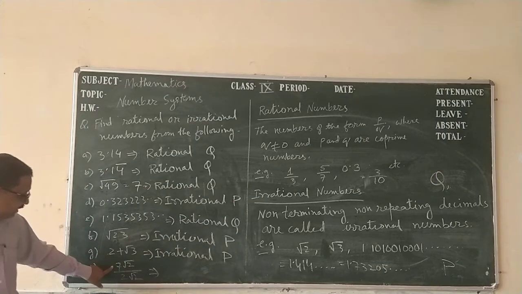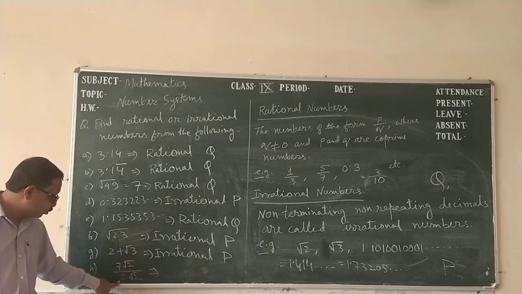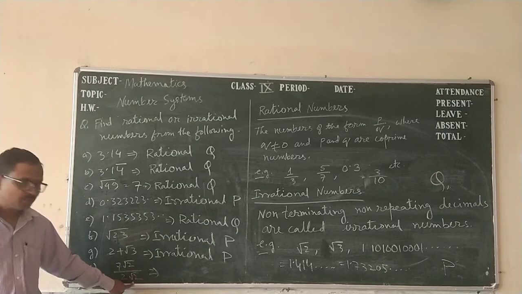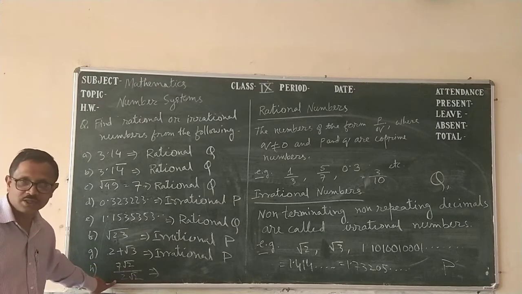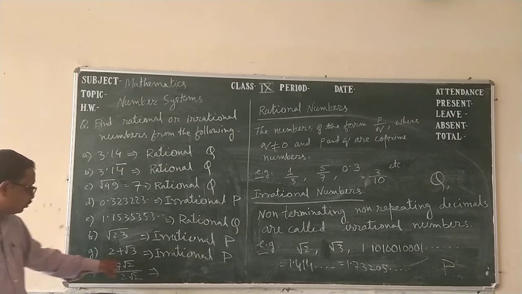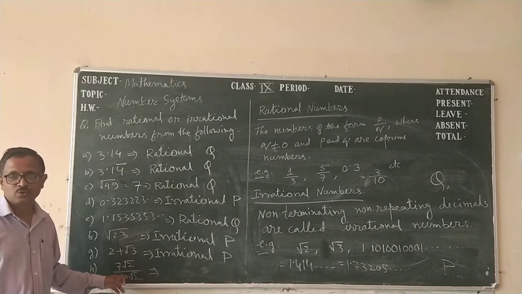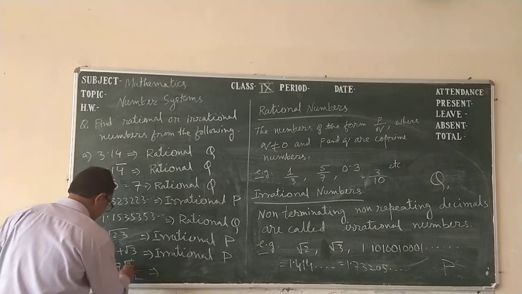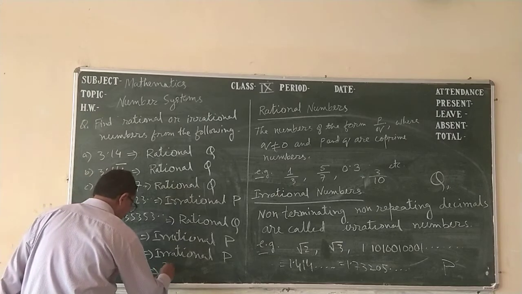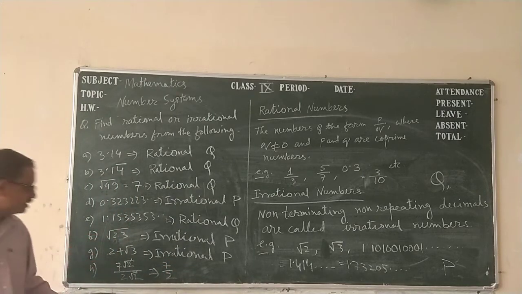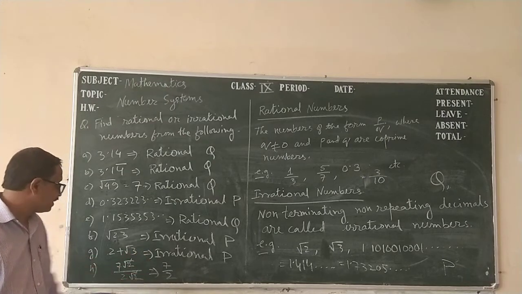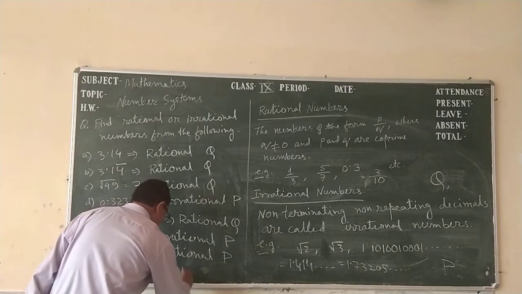Here, 7 root over 2 upon 2 root 2. It looks irrational, but we know that root 2 will be cancelled out, and the ultimate value is 7 upon 2. We know that 7 upon 2 is a rational number. So this is a rational number.